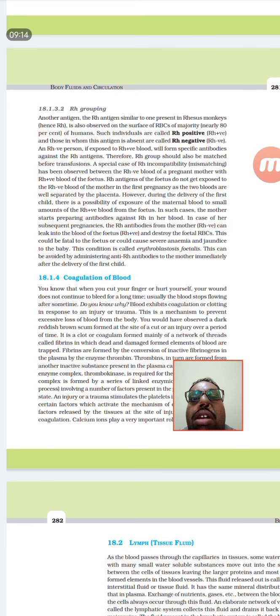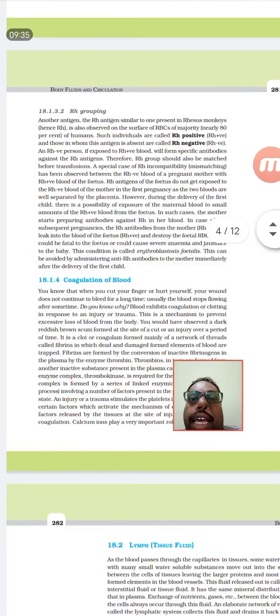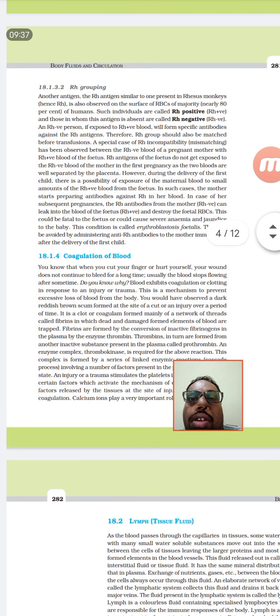So Carl Landsteiner and his colleagues in the 1930s found out the RH positive and RH negative factor from the same blood. They call it RH because this factor at that time was found in a monkey known as rhesus, so they called it RH positive and RH negative.